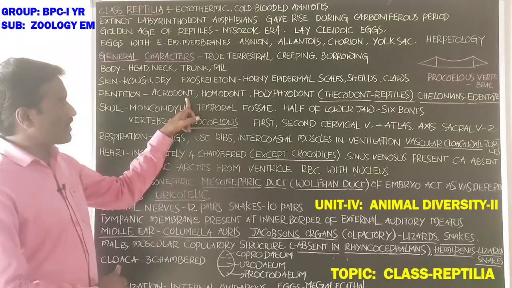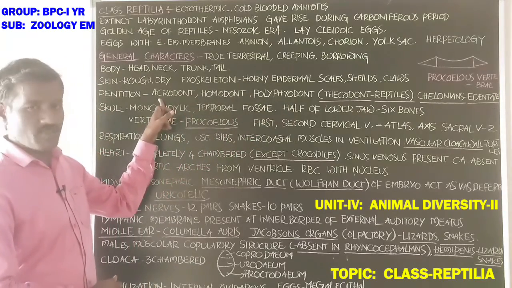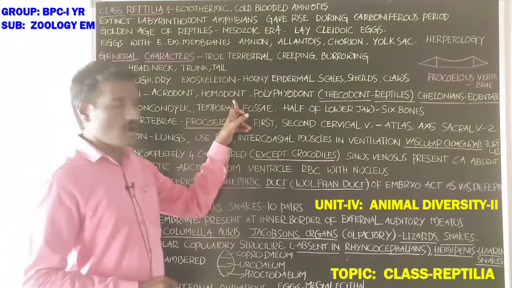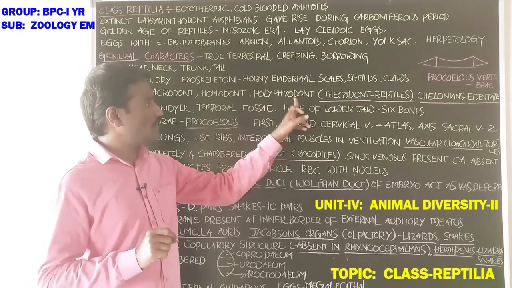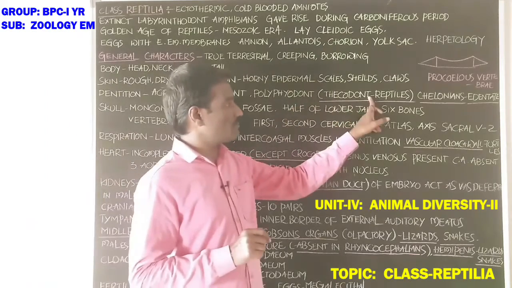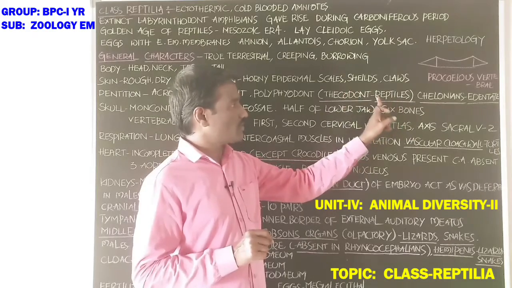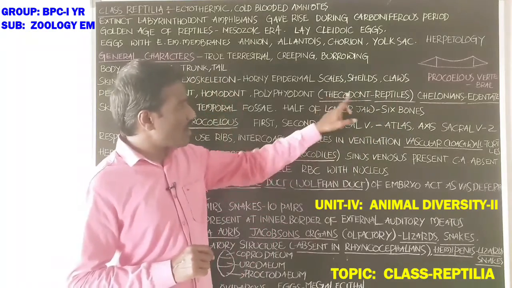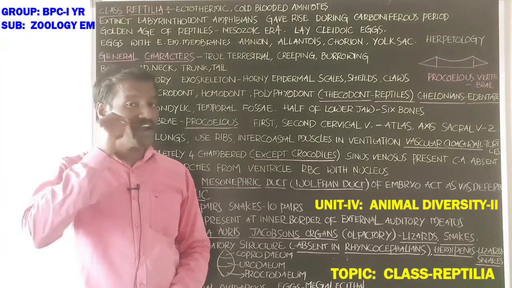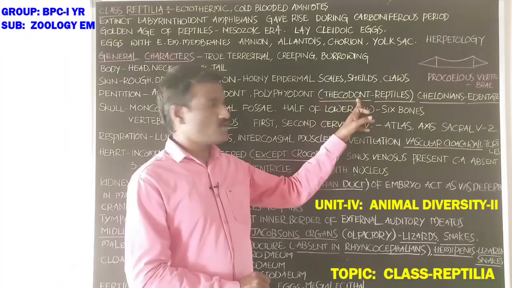Acrodont, homodont, polyphyodont. Acrodont means teeth are attached to the jawbone. Homodont, all teeth are similar. Polyphyodont, teeth are formed many times. Next, thecodont is available in reptiles, mainly crocodiles. In this type, teeth are embedded in the sockets of the jawbone. That dentition is called thecodont.